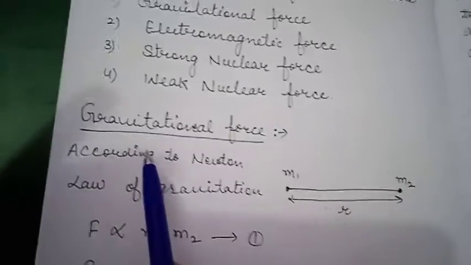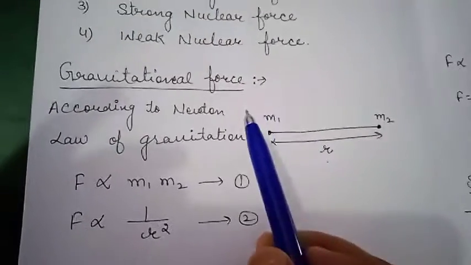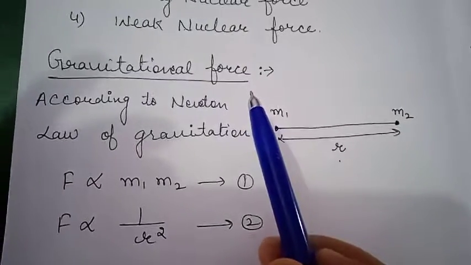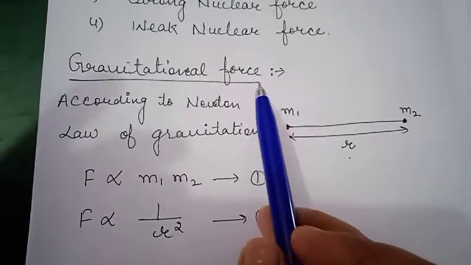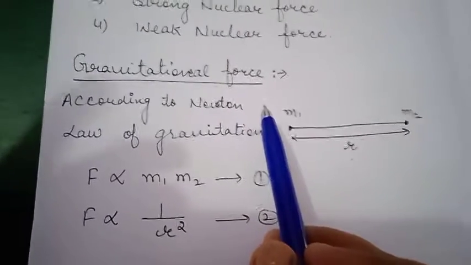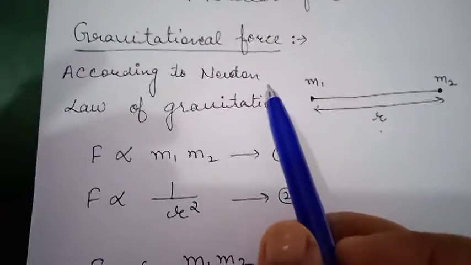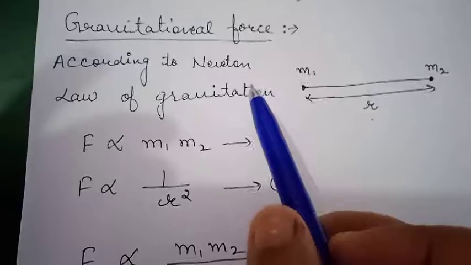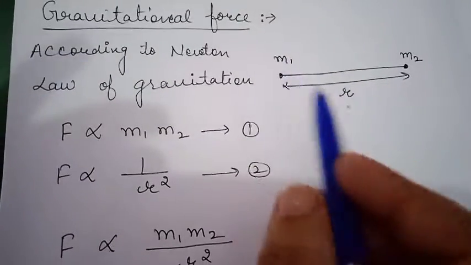First is gravitational force. So what is gravitational force? In this universe, every object attracts the other object with a force, and that force of attraction between the two bodies is called gravitational force. Now, on what factors does the gravitational force depend?